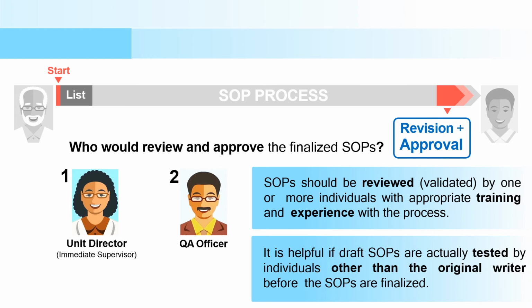You have to assure that everything written there is correct and accurate, and that your final result will be correct. Then it is finalized. The SOP is reviewed by the unit director and approved by the quality assurance officer.